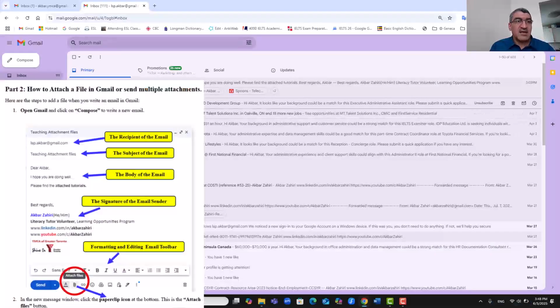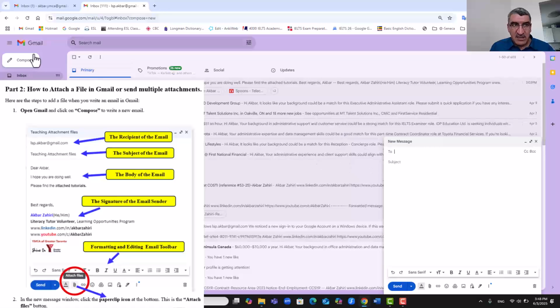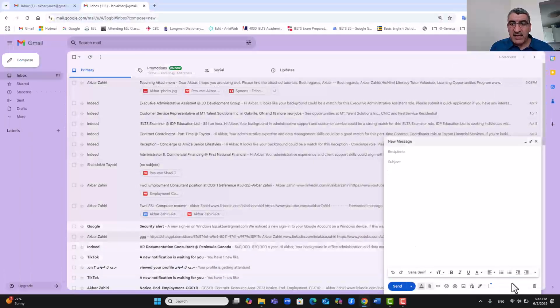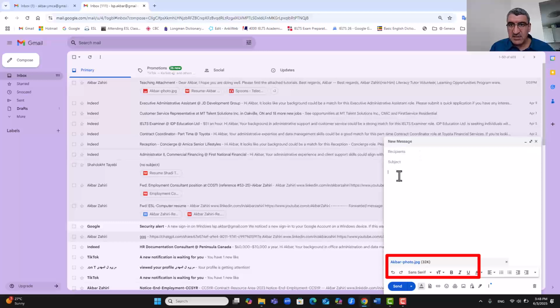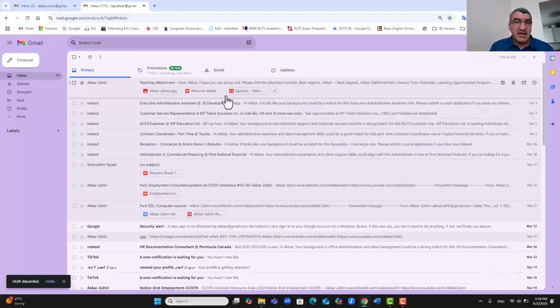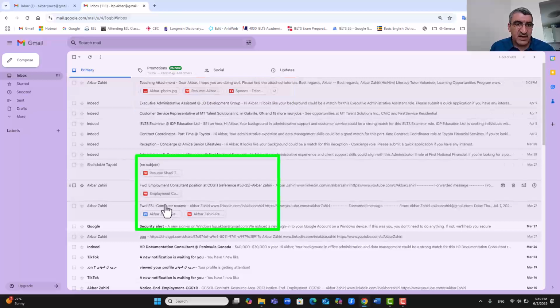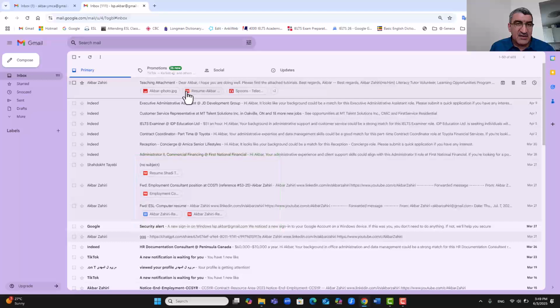So on the whole, we learned how we can attach a file when we are writing an email. After writing the email, we can come here, click on attach file, then go to the folder that we are going to choose, click on them, then open the file. It is attached. Then we write to whom, the subject and the email, then send. When we send, I am going to delete this because I don't want it. When we receive an email, it has an attachment. You see, this shows that it has an attachment. And also pay attention. This sign shows that it has attachments. This one shows it has 1 attachment. This one 2 attachments.